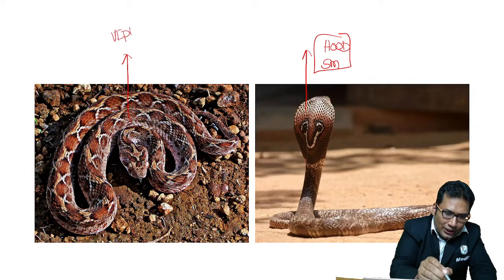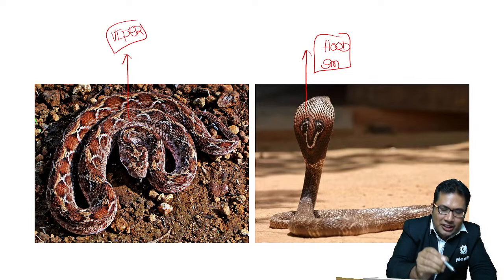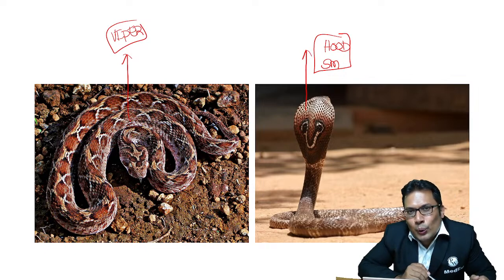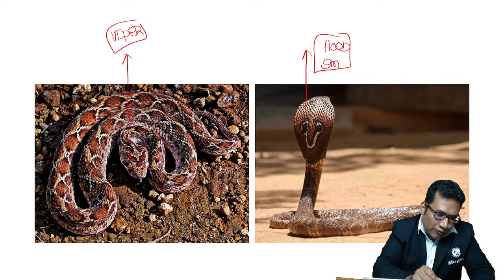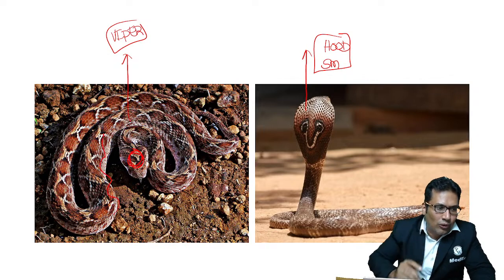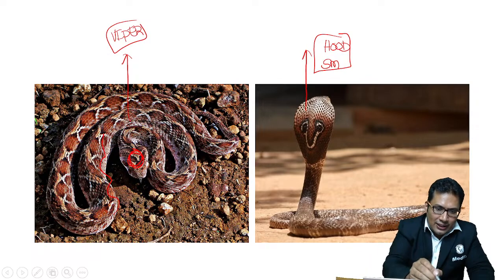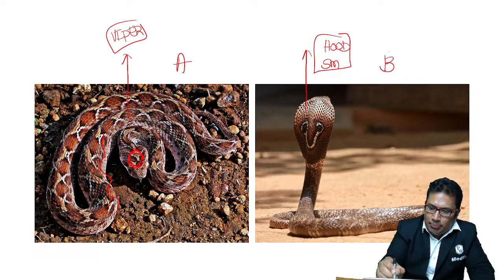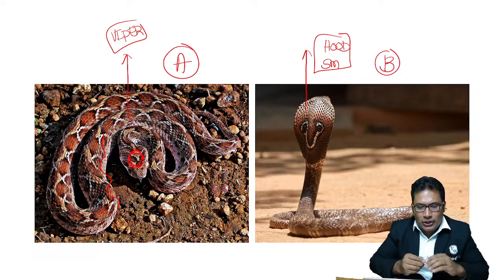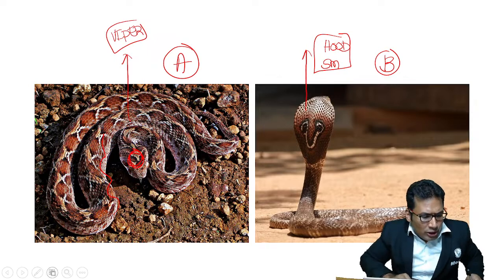What is this viper known as? This viper has a bird foot mark over the head and a white wavy line. So what is this A and what is this B? They come under the big four snakes in India.